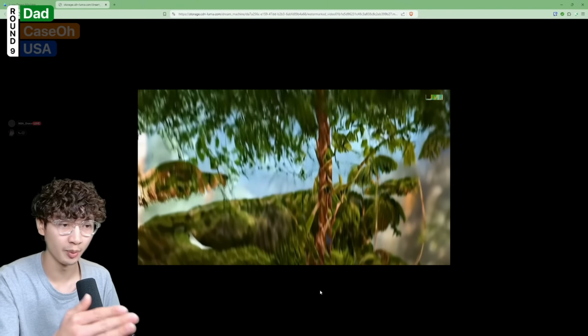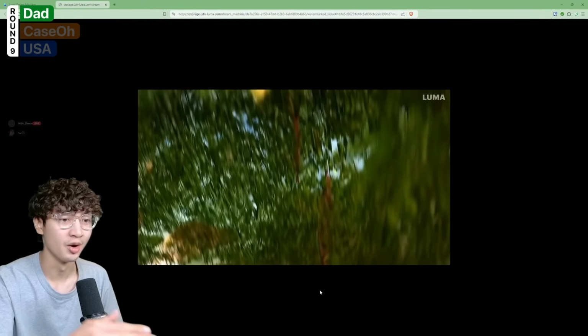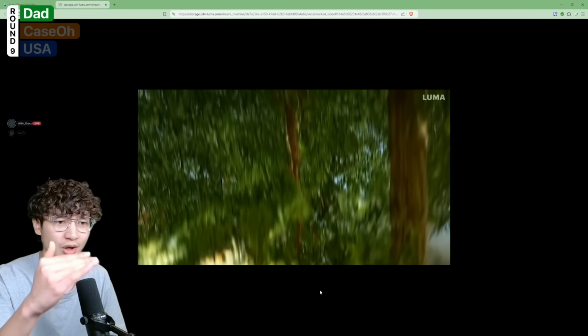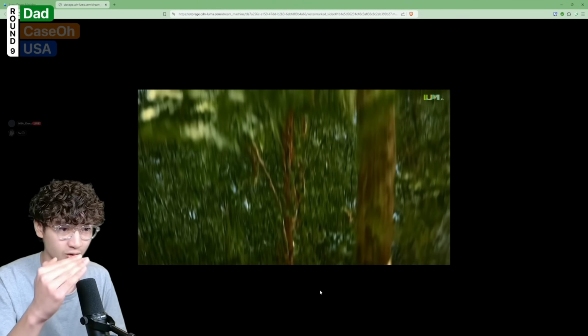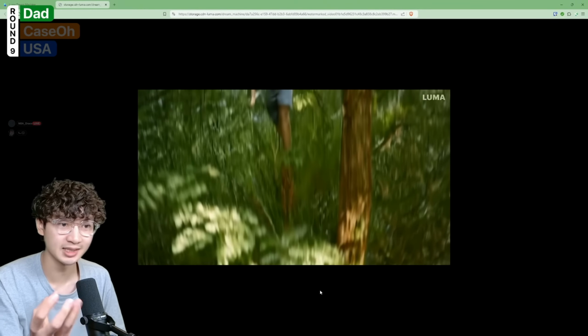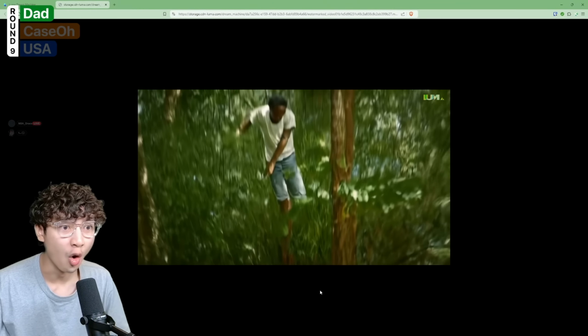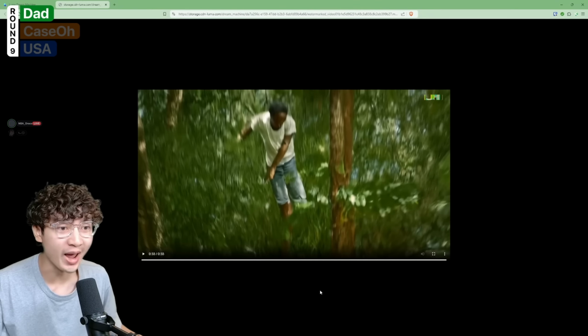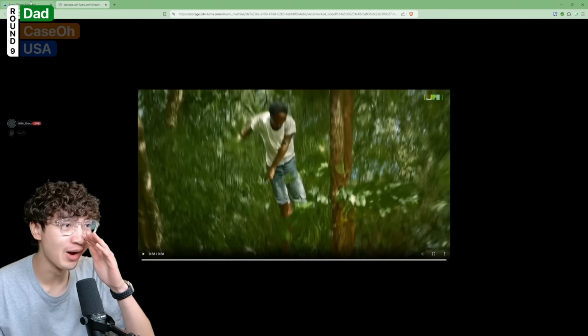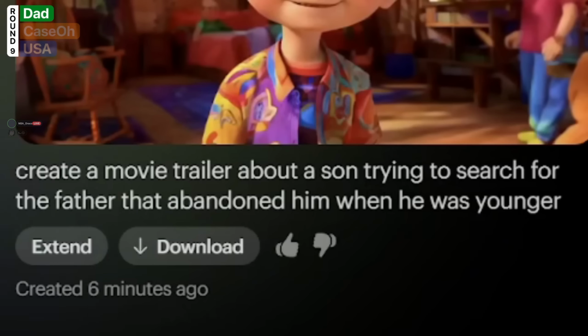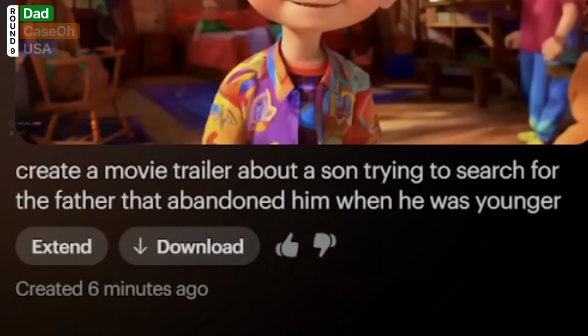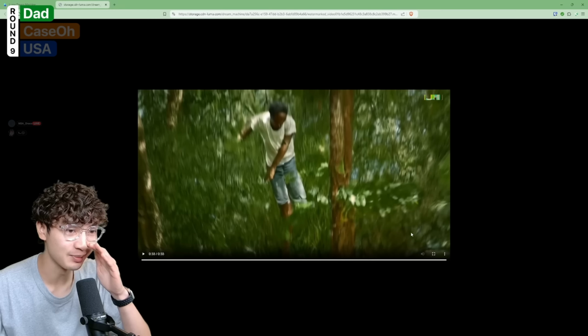This is where I asked it to put the father sitting on the top of the tree, but it said no, we're going to continue the tree. Then I asked it to do something else, and it said no, I'm going to continue the tree even more. The tree has to end at some... Oh, who's that? Wait. Let me just double check. I said, create a movie trailer about a son trying to search for his father that abandoned him. And now there is a black father at the top of the tree.